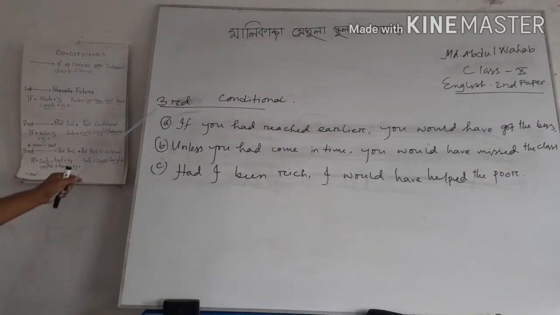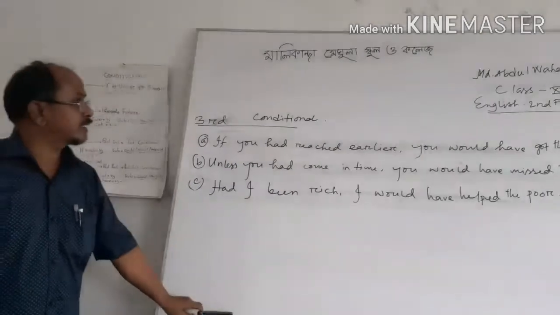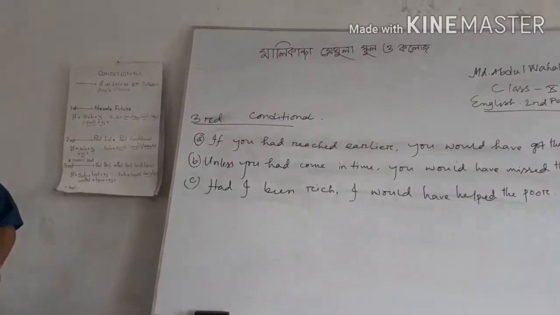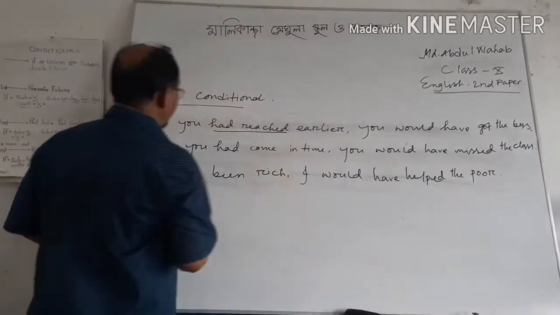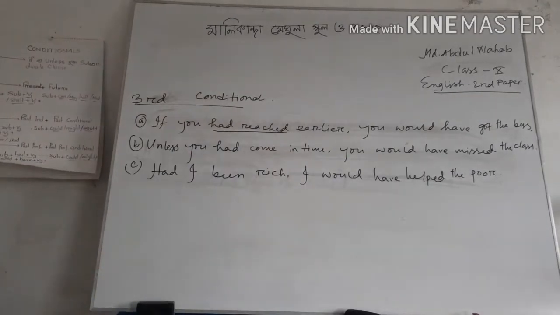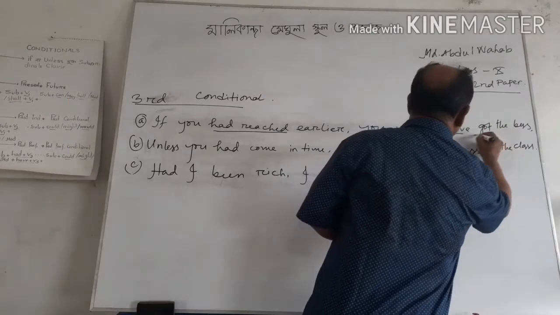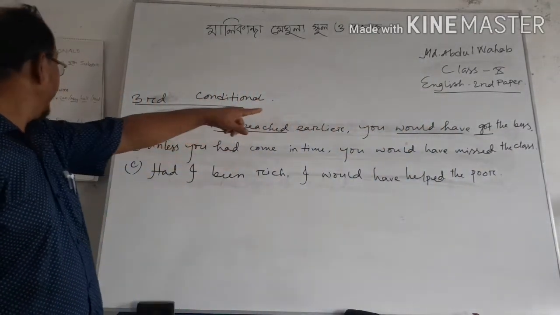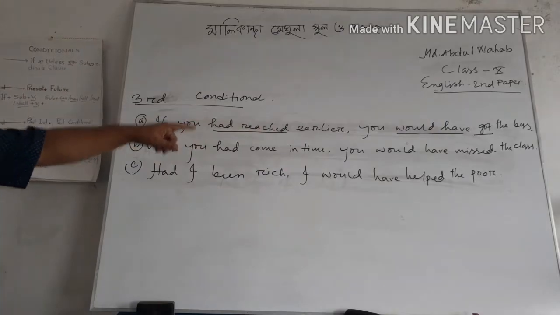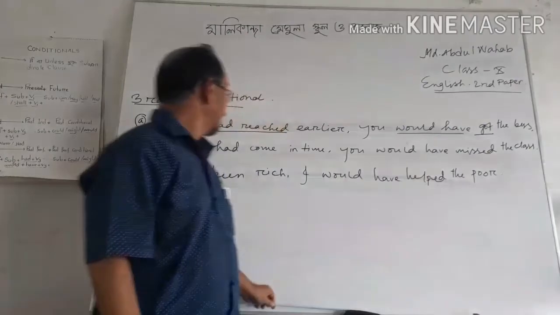Here is an example of the third conditional. At first, if you had reached earlier, you would have got the post. Here, had reached is the past perfect tense. This is why here we use would have got the post. Here is past perfect and then the past perfect conditional: would have, then verb past participle got.